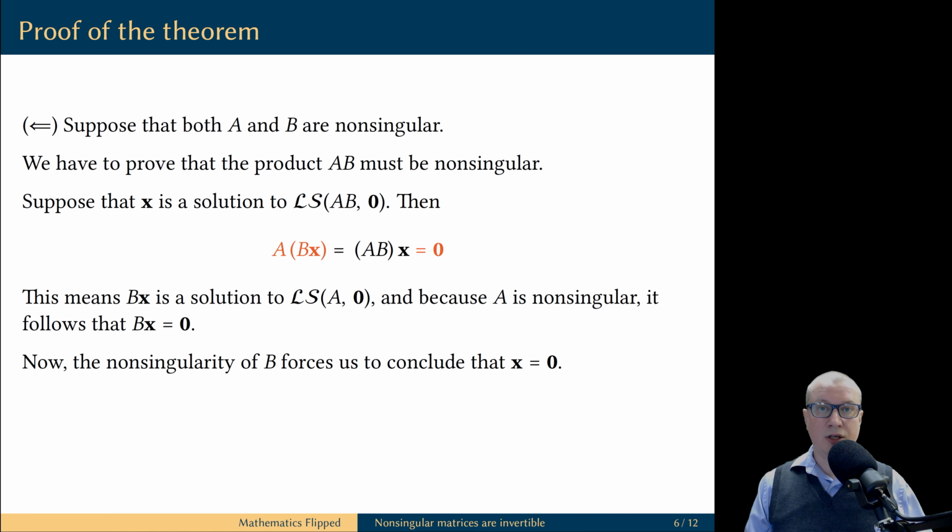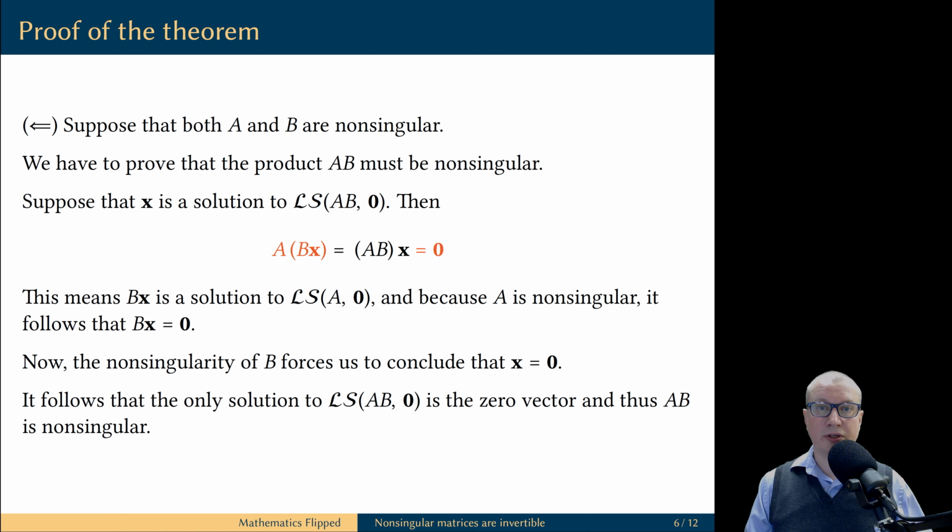But now, this in turn means that the vector x is a solution to the homogeneous linear system with B as the coefficient matrix. And we assumed that the matrix B is non-singular. It means the vector x must be the zero vector, because this linear system has only the trivial solution. So, let's recap. We started with the homogeneous linear system, which has the matrix AB as the coefficient matrix. We took an arbitrary solution vector x of this linear system, and we proved that this vector x must be the zero vector. This means that this homogeneous system has only the trivial solution.